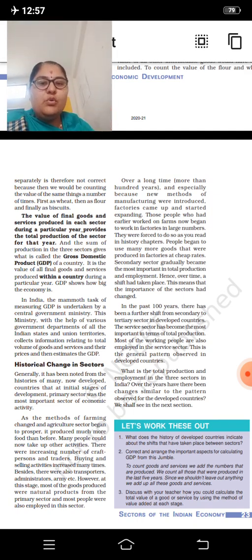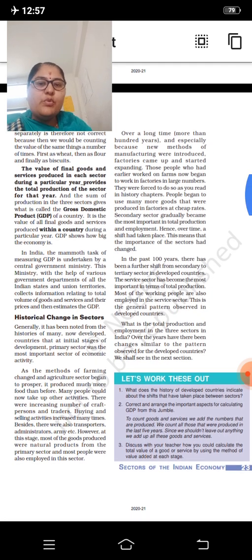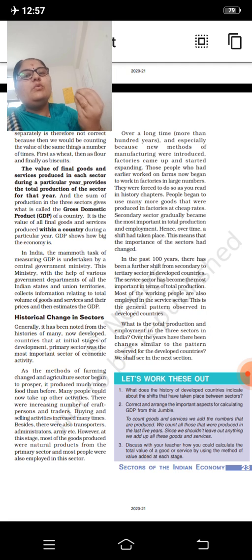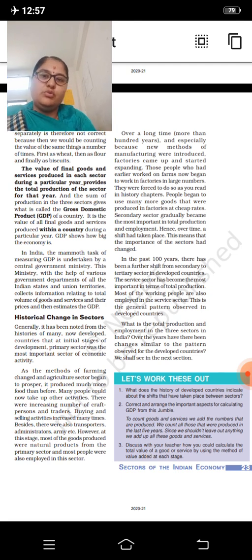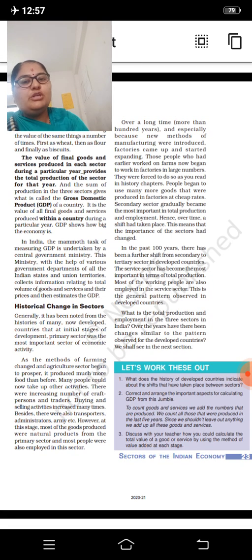Those people who had earlier worked on farms now began to work in factories in large numbers. The people who were working on farms thought that now it is the time to work in the factories also. They were forced to do so.